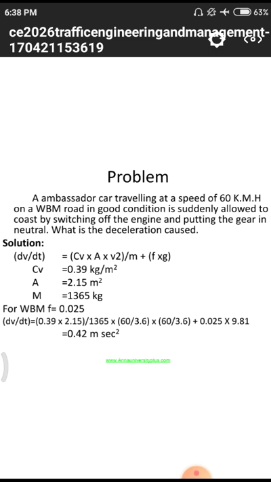So we need to substitute all the values we have: the C_v value, the A value and the m value. Why? Because we don't have those values otherwise. Whenever we do problems like this, they will give these values, the C_v values, A values and m values, and sometimes some graphs also. Previously, in different cases, I showed some graphs. By using those graphs we need to extract some data and substitute it in these problems, so in our transportation engineering there are such kinds of graphs and problems involved.